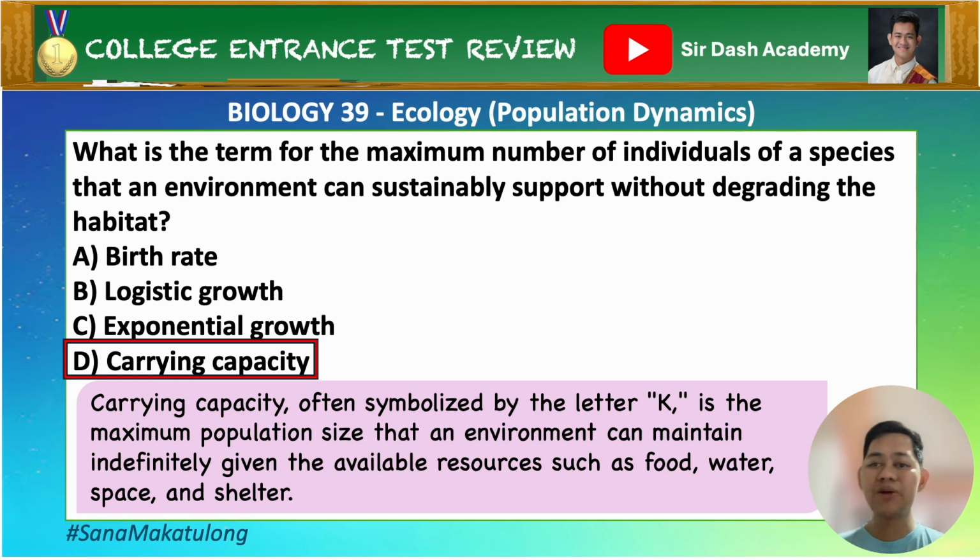Exponential growth is an idealized growth pattern where the population increases by a fixed percentage without any environmental limits. So it is usually a J-shaped curve, no? It ignores resource constraints. That's it.